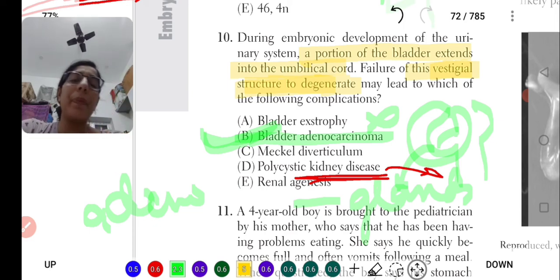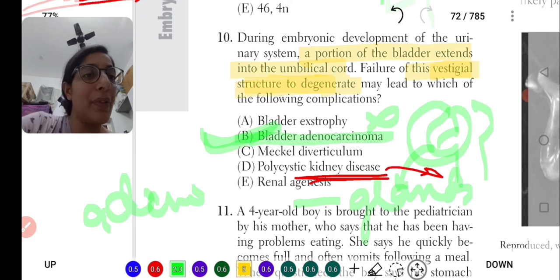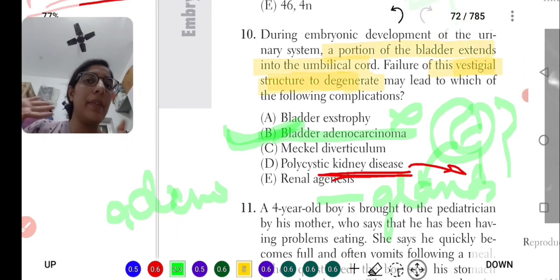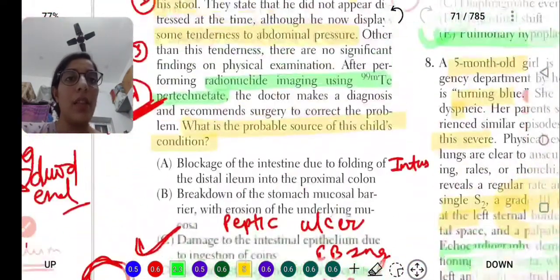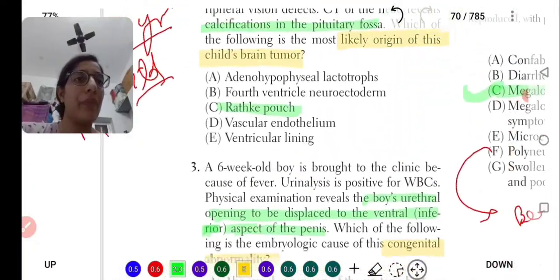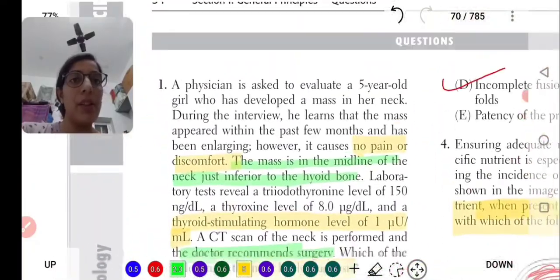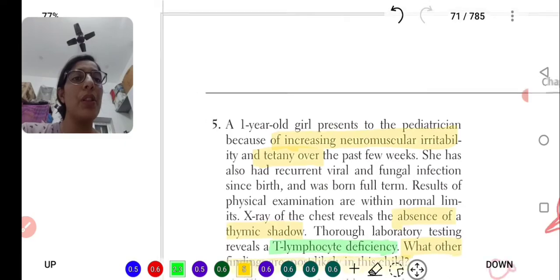Sorry. Metanephros, I'm right, from the metanephros. Okay, these are the 5 questions which we did today. Let's revise in a few minutes. Start from the 6th question.